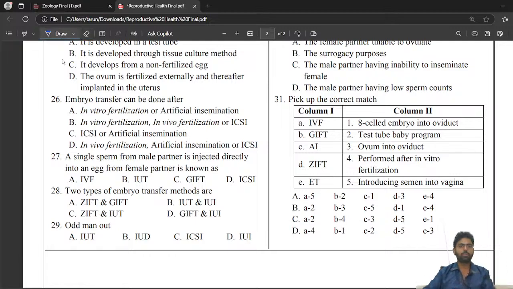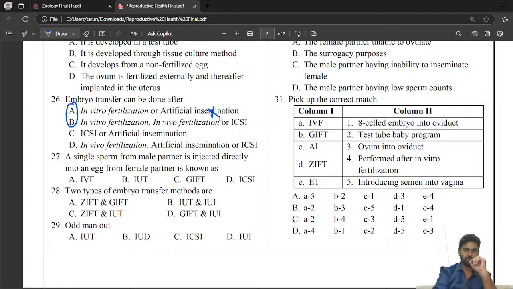Embryo transfer means first we will develop it in the lab, that is in vitro fertilization. After that, we will transfer it. So in vitro fertilization, in both options, that should be the correct answer.